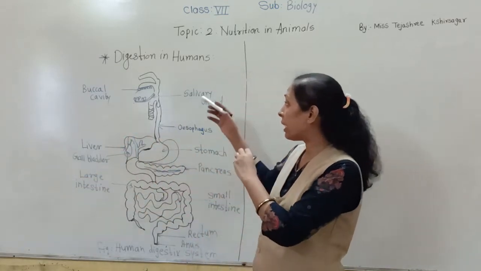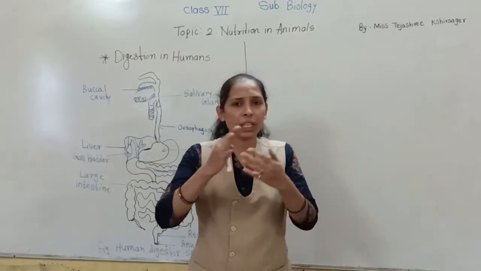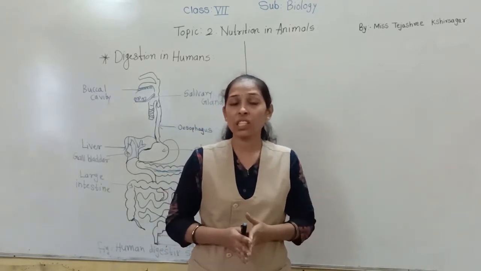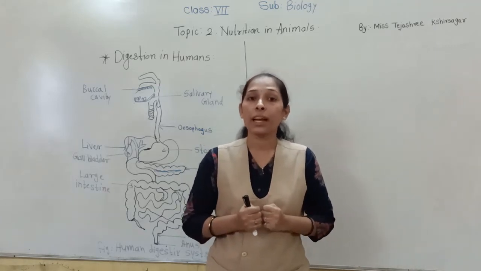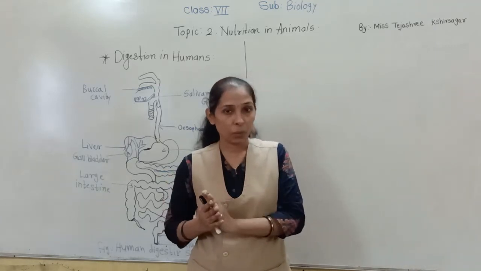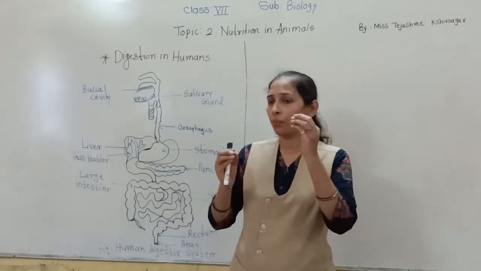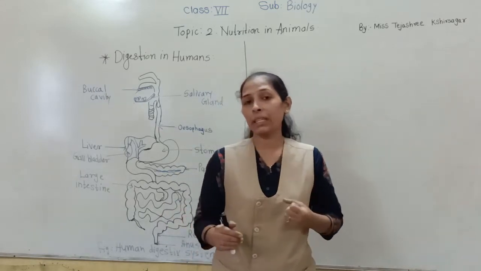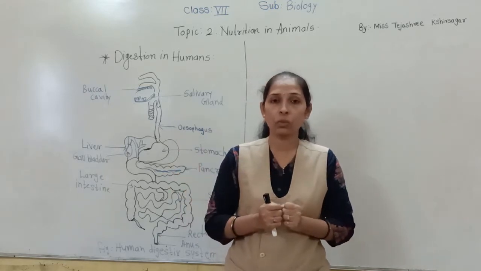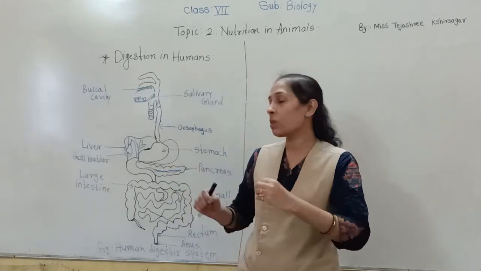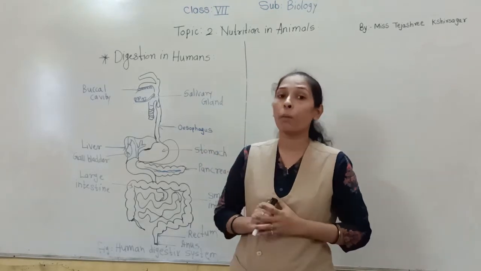Once we take the food inside, so many processes go on. It passes through many different organs of the digestive system. Whatever food we take in the mouth passes through a canal present in our body.